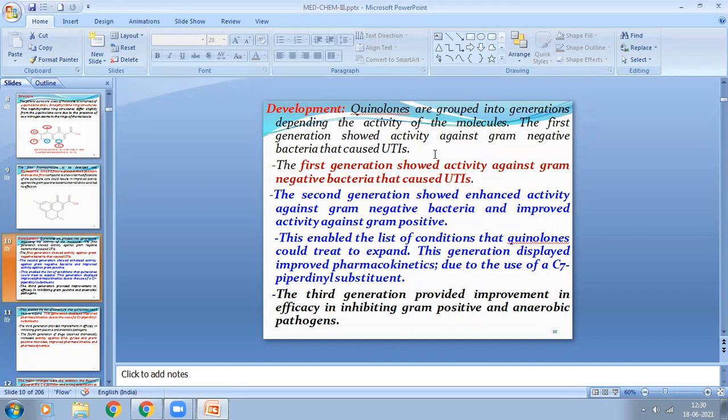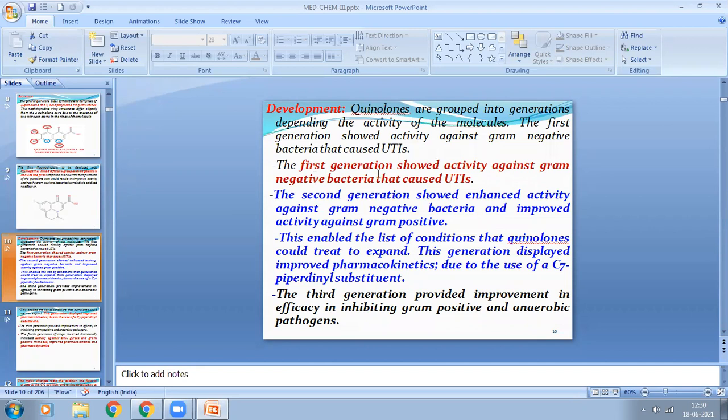Means after discovery of the first fluoroquinolone, flumequine, a number of fluoroquinolones were subsequently developed, which are classified into first generation, second generation, and third generation fluoroquinolones.